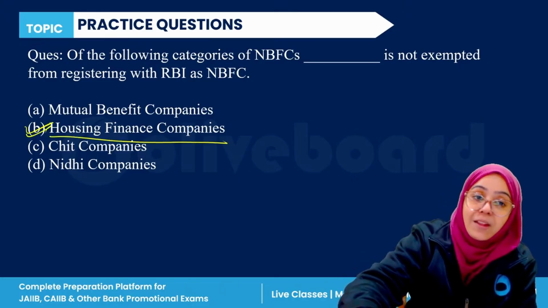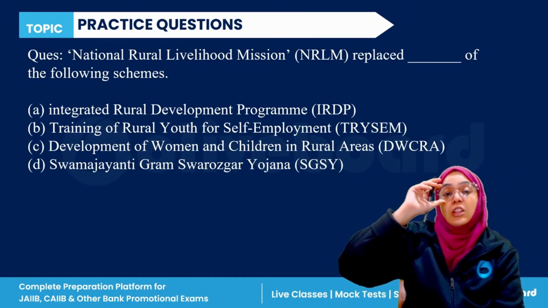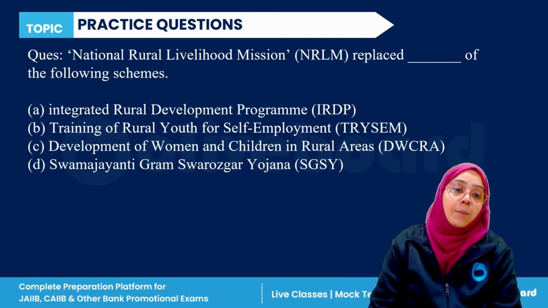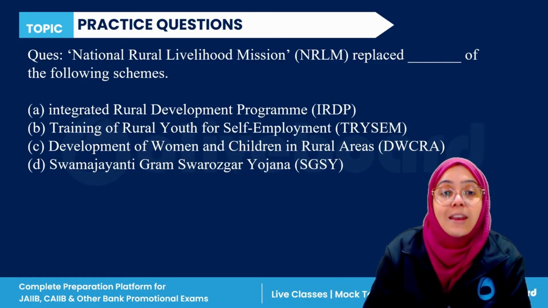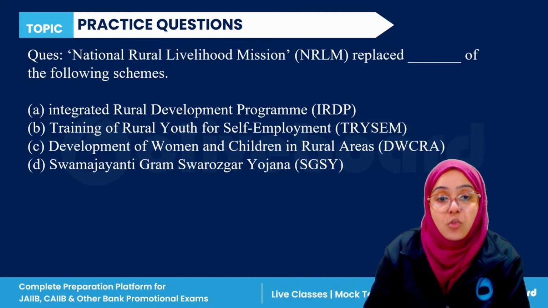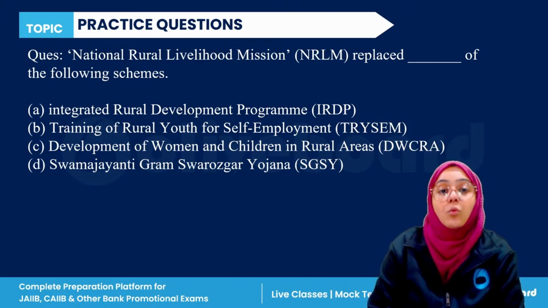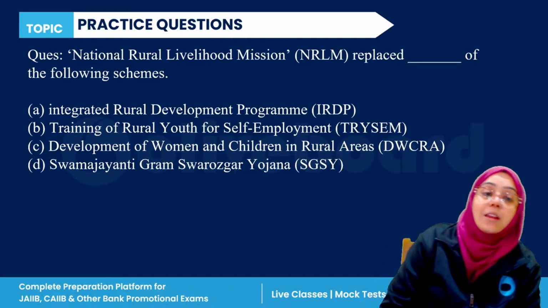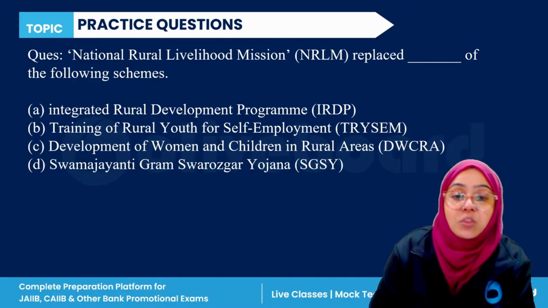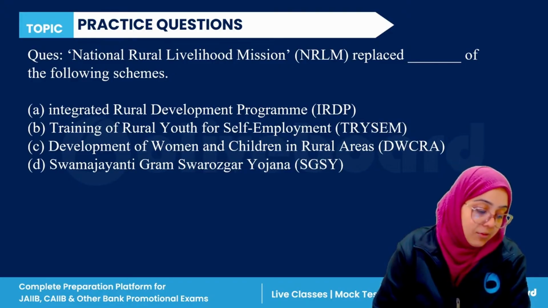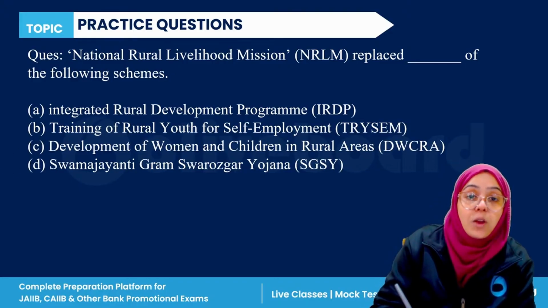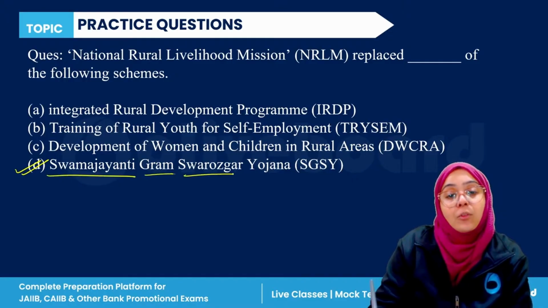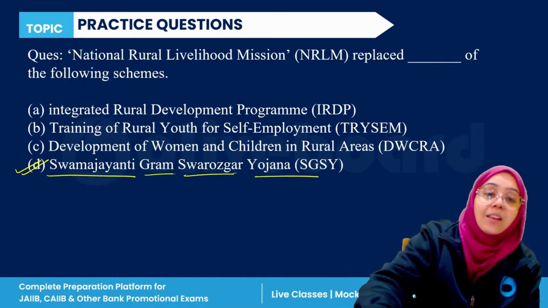Companies, right? So B is the correct answer. Next question. National Rural Livelihood Mission replaces which of the following schemes? Integrated Rural Development Program, training of rural youth for self-employment, development of women and children in rural areas, or Swarna Jayanti Gram Swarozgar Yojana. D, National Rural Livelihood Mission actually replaces the Swarna Jayanti Gram Swarozgar Yojana. D is the correct answer.